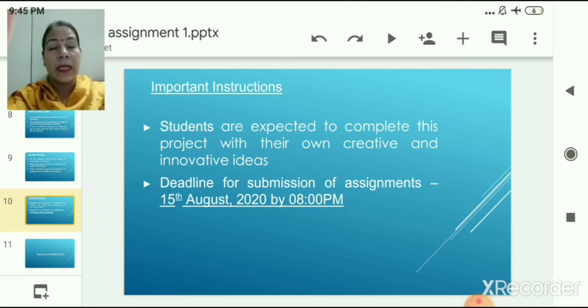You have to submit your assignment on 15th August by 8 p.m. The assignment should be scanned. The scanning process will be sent to you, and you have to save those scanned pages into PDF format. Then you have to send it according to the SMS which is sent to you from the school.